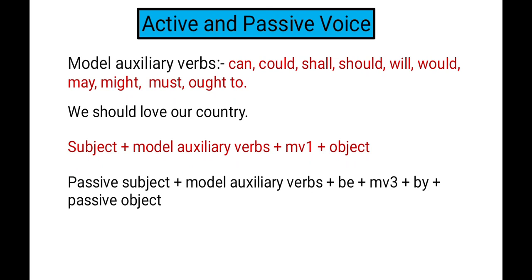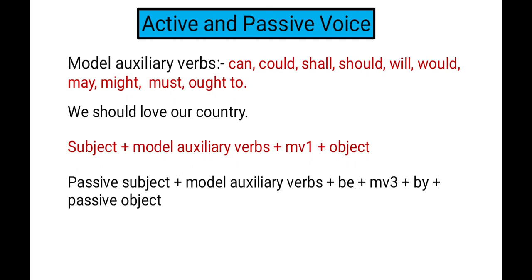Be is also a form of the verb. Then the main verb will be converted into the third form, MV3, as the rule of passive voice. Then by, same, and then the passive object. Clear? All the things are the same, but the difference is the modal auxiliary verbs, and we have to use be with those auxiliary verbs.